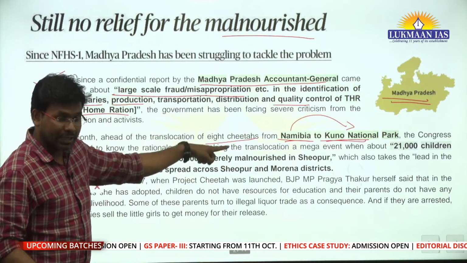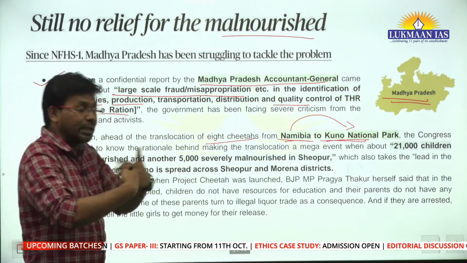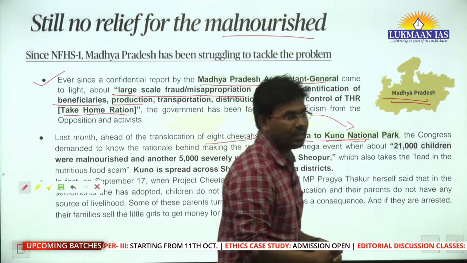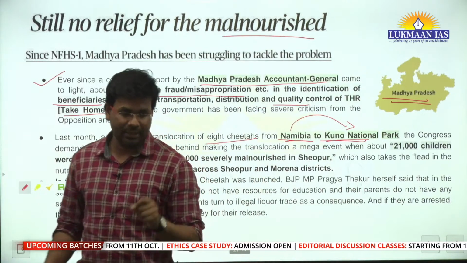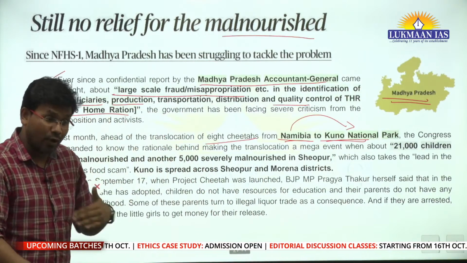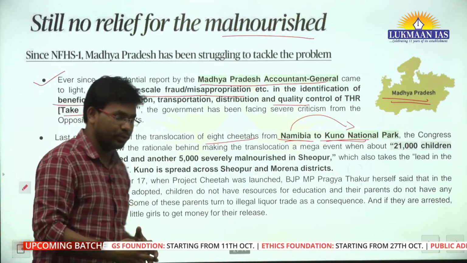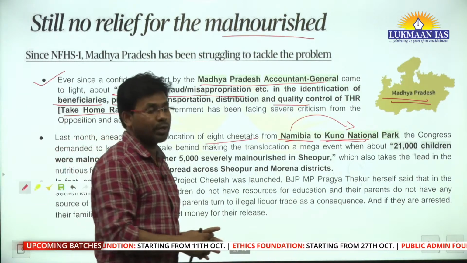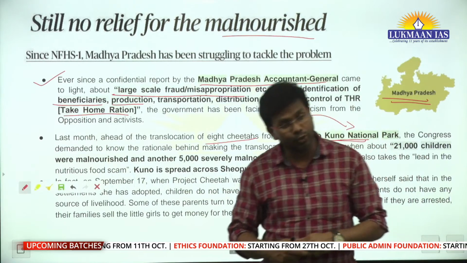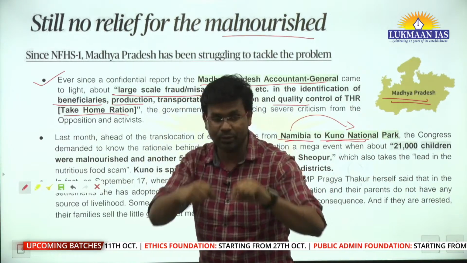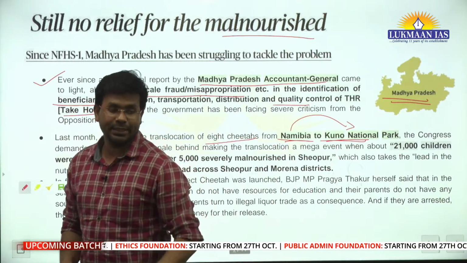Why? Because we want to reintroduce the cheetah in India, as it was already an extinct species here. That reintroduction program was made a mega program in which the Prime Minister of India also participated, as we are transporting 12 cheetahs.